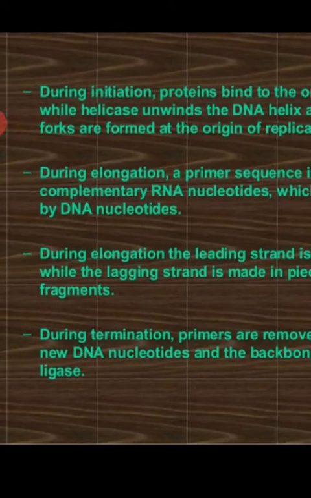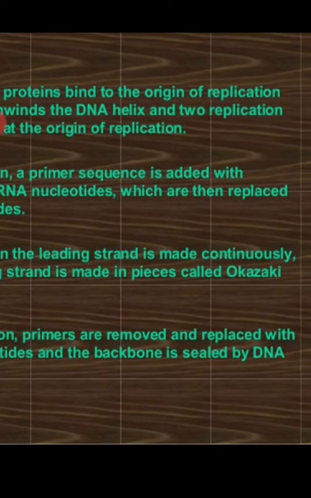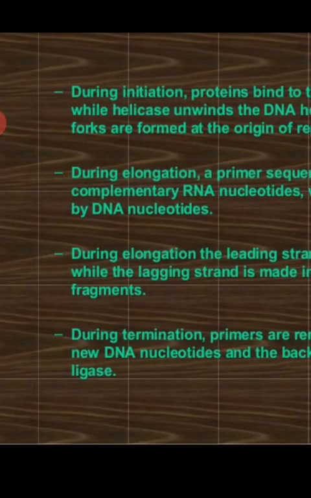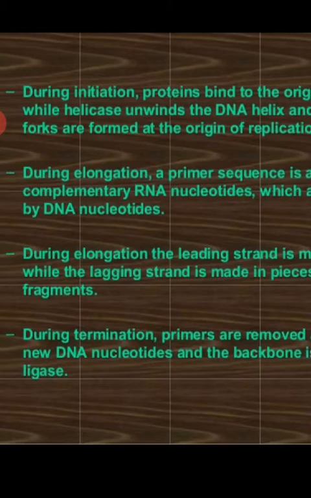helicase unwinds the DNA helix, and 2 replication forks are formed at the origin of replication, because by opening the unwound portion, that means double stranded portion, it will give the appearance like a bubble. So that is called as replication bubble, and that will, from both the ends, it will move forward in the opposite directions. And if you take half that, the replication bubble, it will be giving the appearance like a fork.